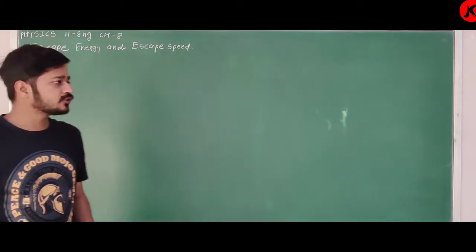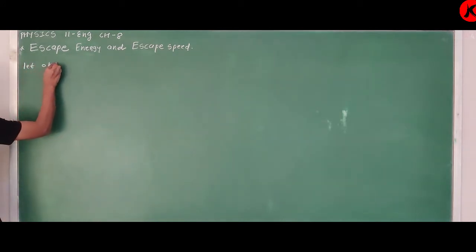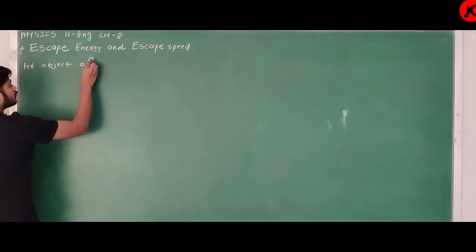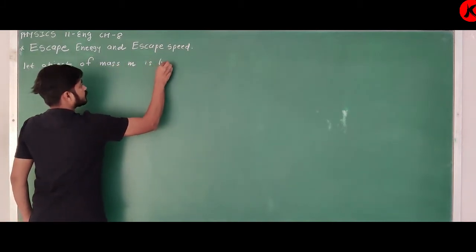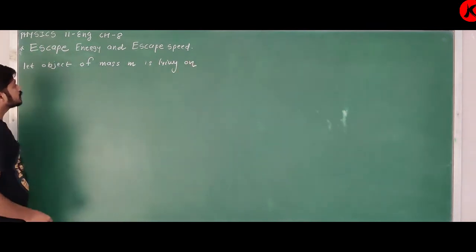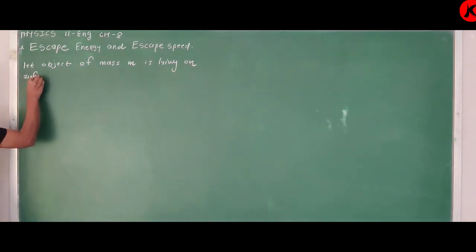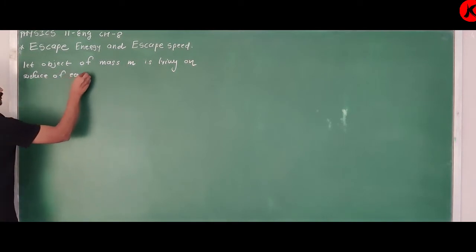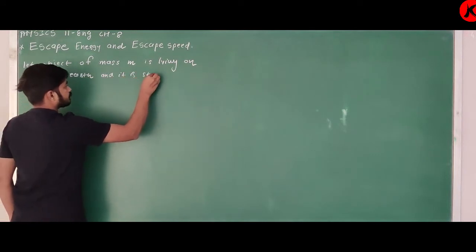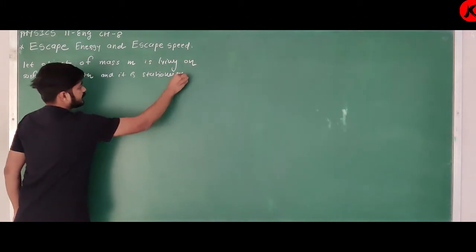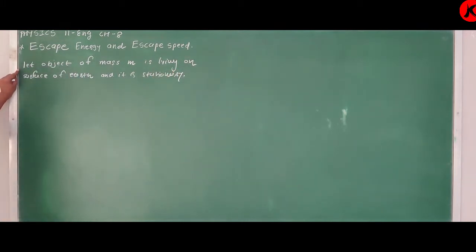So, we will start with one example. Let an object of mass m be lying on the surface of Earth, and it is stationary.